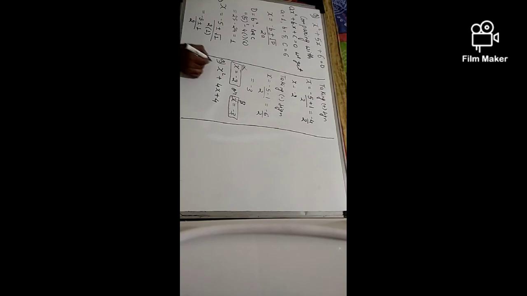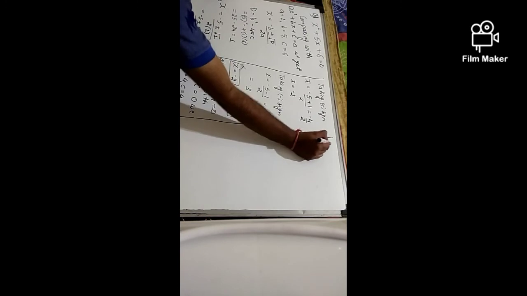Now see this case. For solving, I need to compare it with ax square plus bx plus c equal to 0. What I get is a equal to 1, b is equal to 4 and c is also equal to 4. Now, what is the formula?